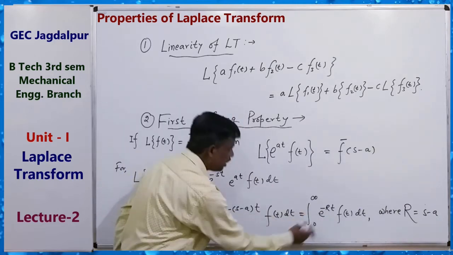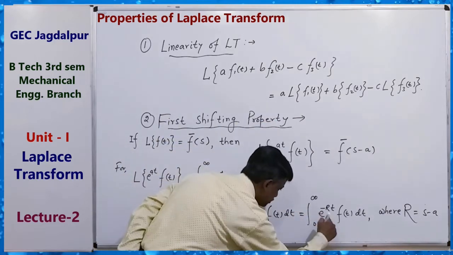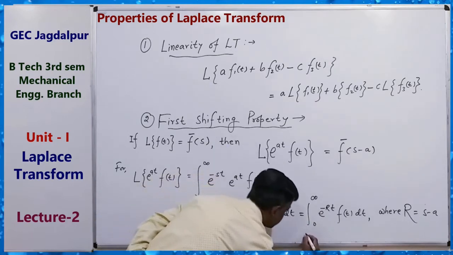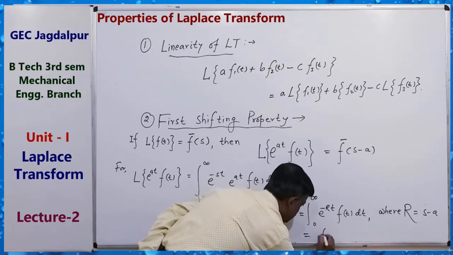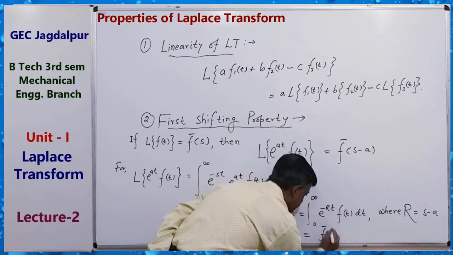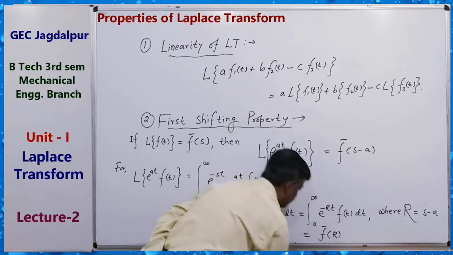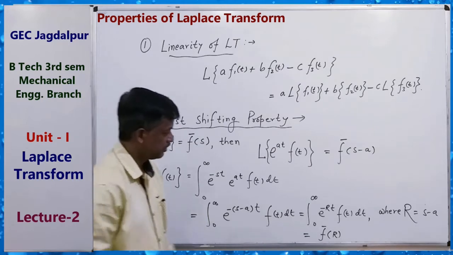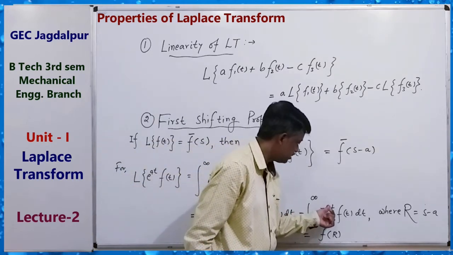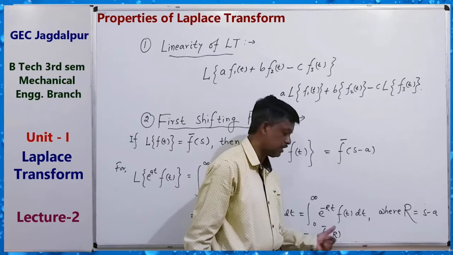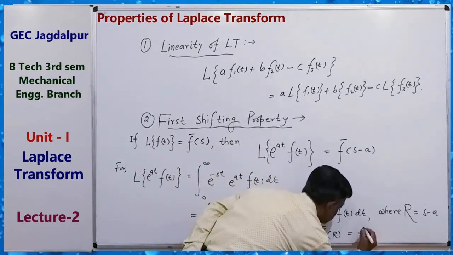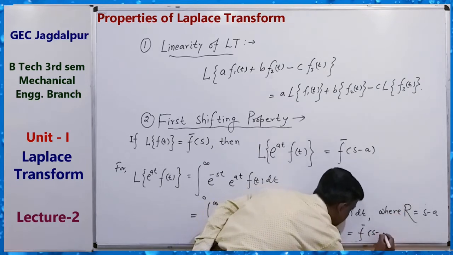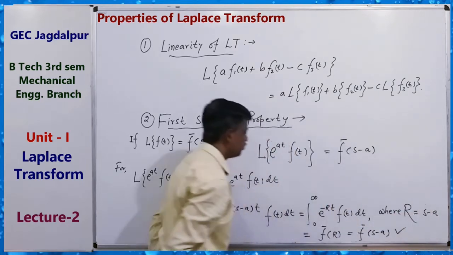So according to the definition of Laplace transform, this is equal to the Laplace transform of f(t) with R in place of s. According to the original definition, if here it is s, then it is f bar s; here it is R, so f bar R, and f bar R means f bar of s minus a. This is our simple proof.